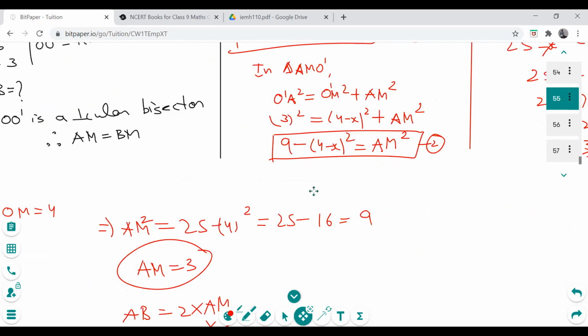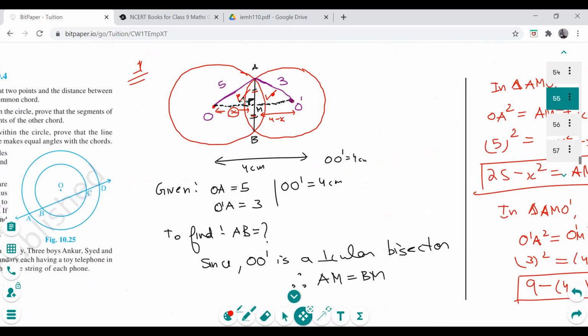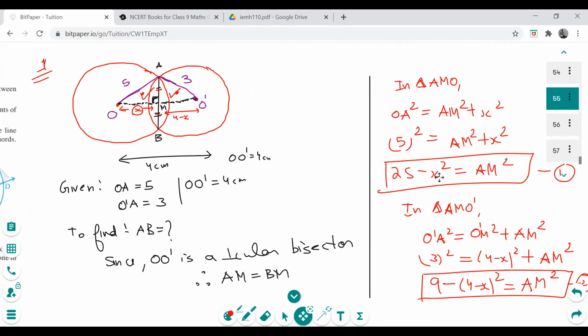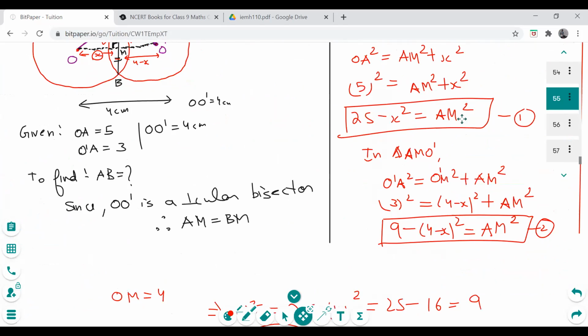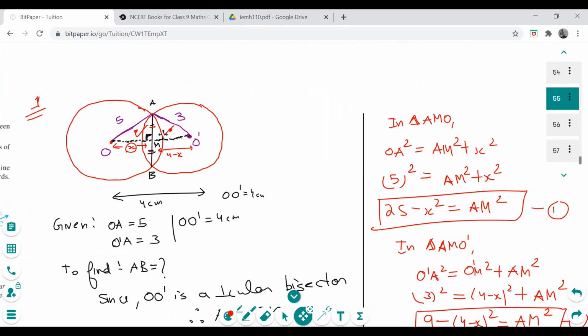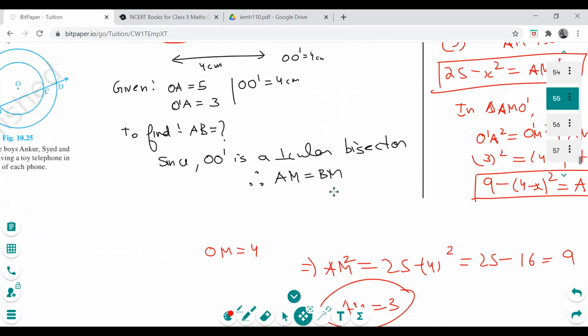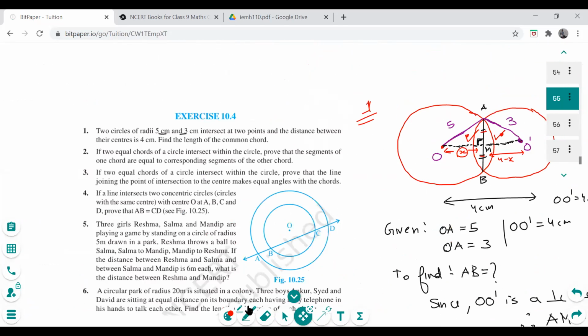Now solving for x, we got x as 4. If x is 4, we can easily tell OM is 4. Then you can just plug in x over here for AM square. AM square is 25 minus 4 square, 16, that's 9. So AM will be 3. And if AM is 3, then twice of AM will give me AB because both are equal. So that's the answer.